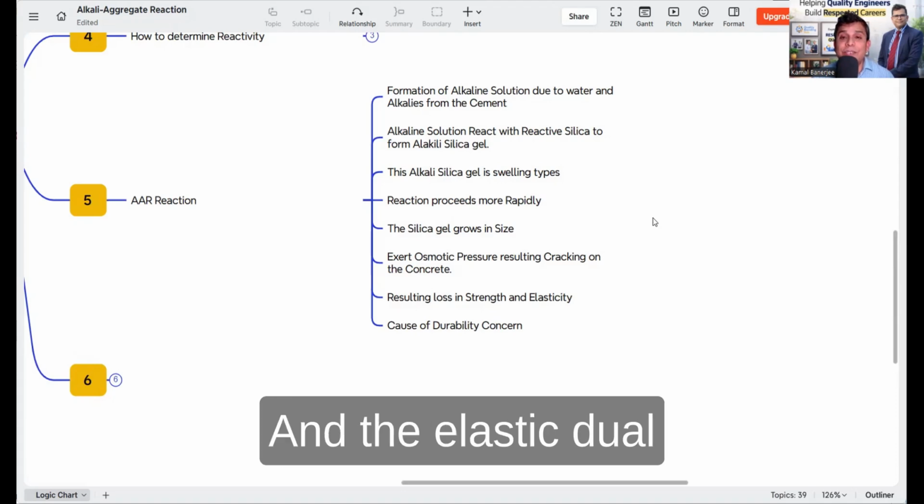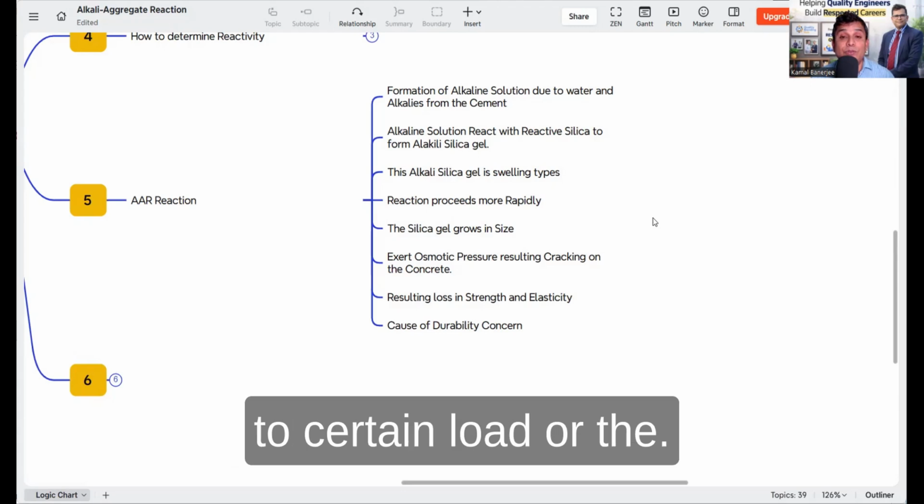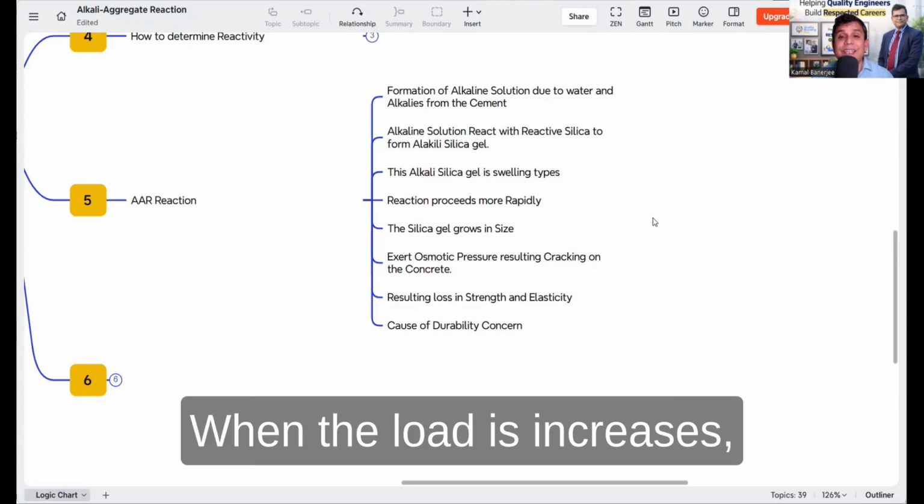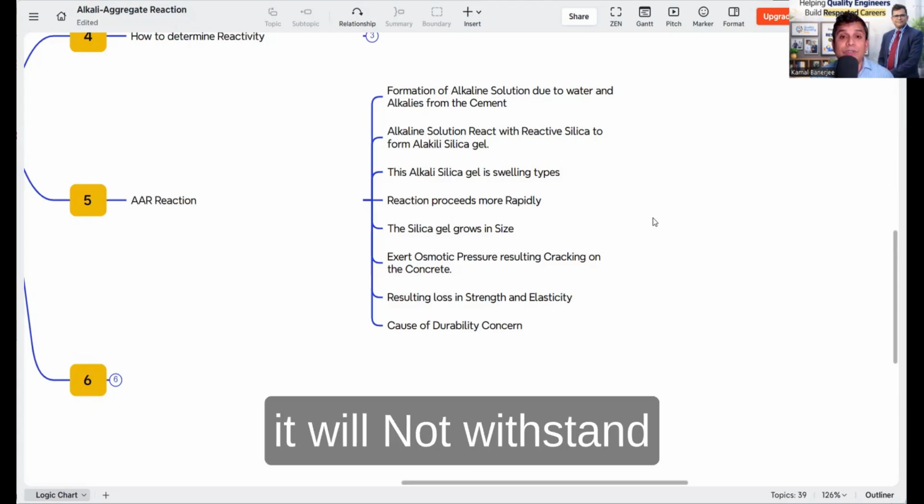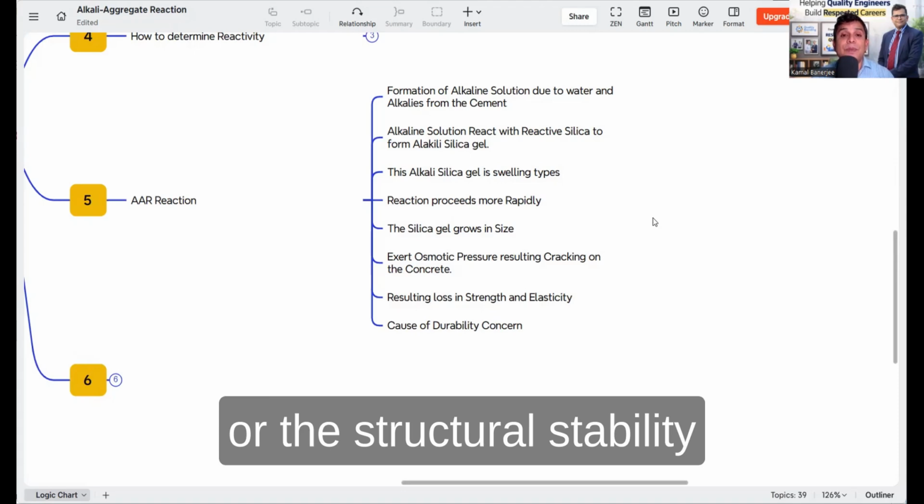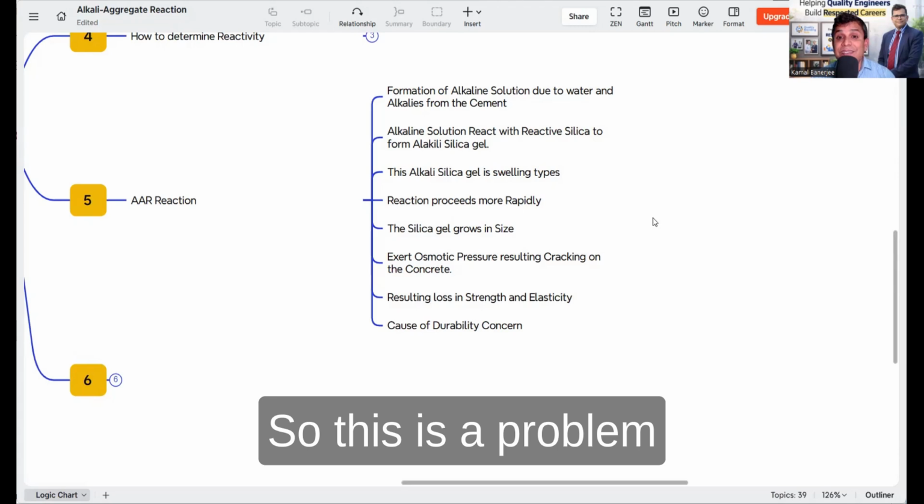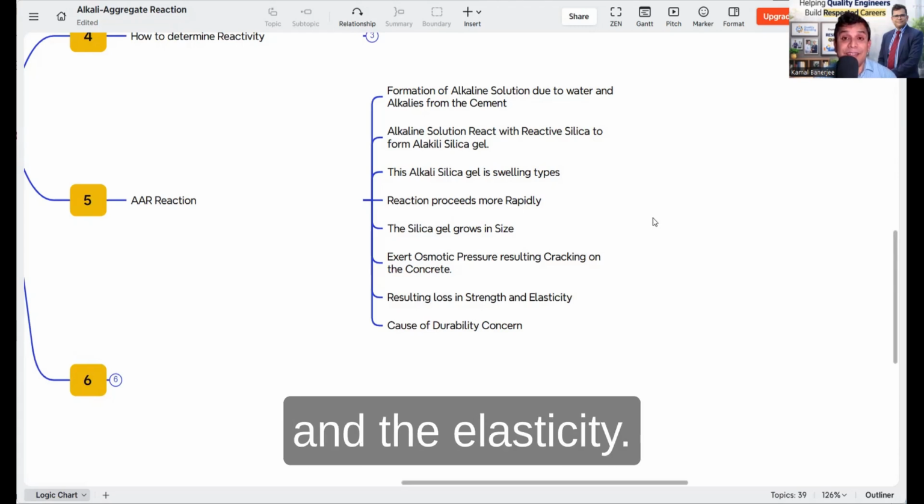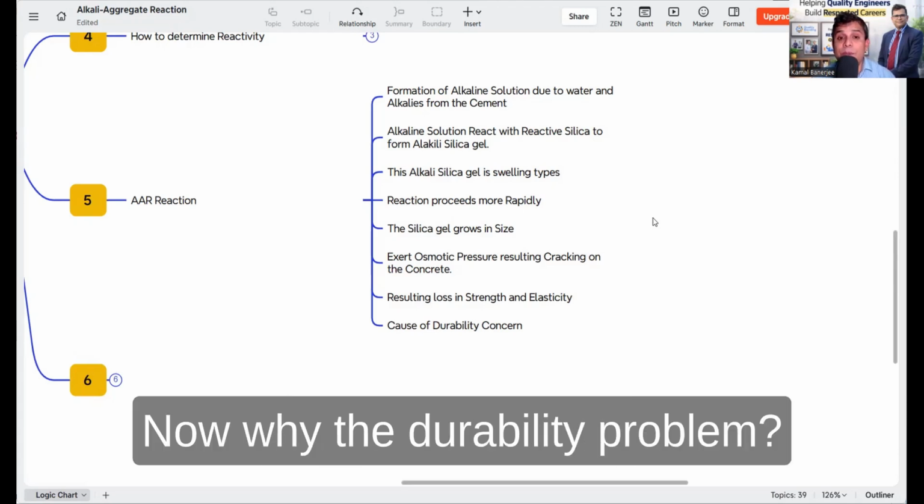And the elasticity problem is also due to certain load, or when the load increases, it will not withstand, or the structural stability will be in a problem. So this is a problem for the strength and the elasticity. Now, why the durability problem?